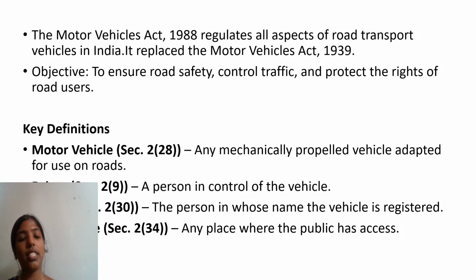Then after the driver, we see owner. The term owner is discussed in section 2 clause 30 of the MV Act. Owner means the person in whose name the vehicle is registered. Then another definition, public place, is defined in section 2 clause 34. Remember this section. Public place means any place where the public has access.